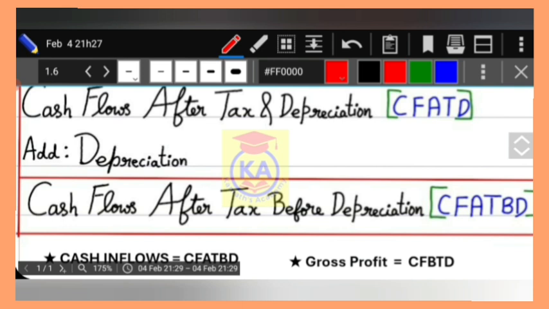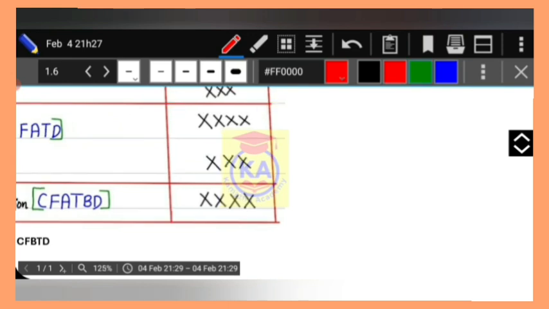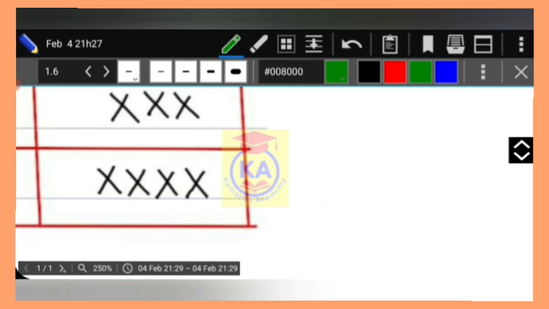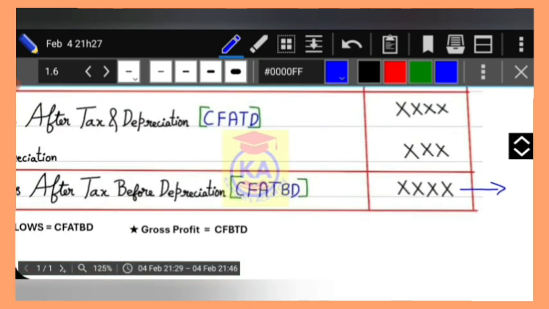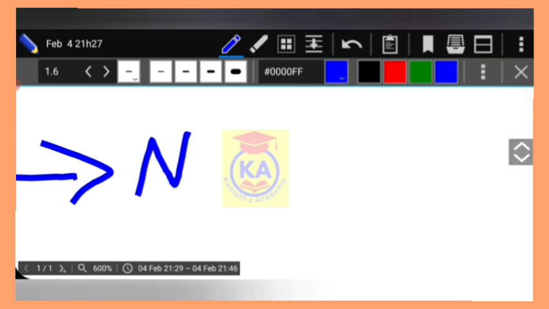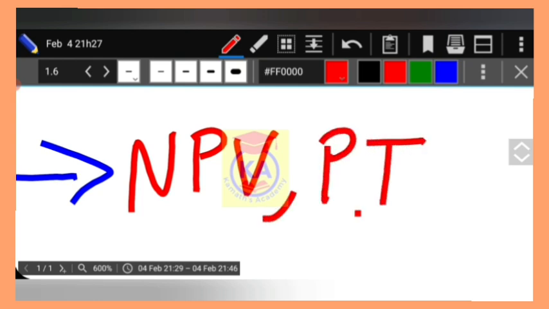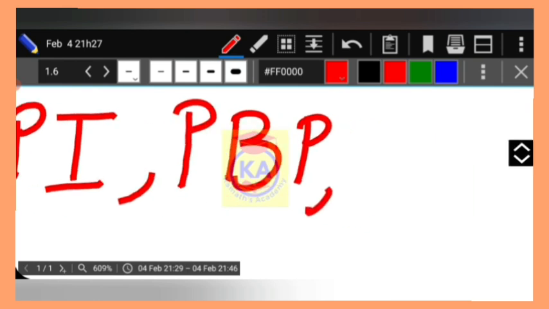Now we have come to know that there are various methods, right? Various traditional methods and modern methods. Now, the most important concept here, please keep a note of this. You require the value of CFATBD for these methods. Take a note of it: NPV, PI, PBP and IRR method.